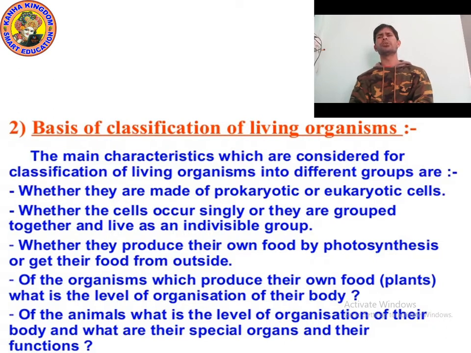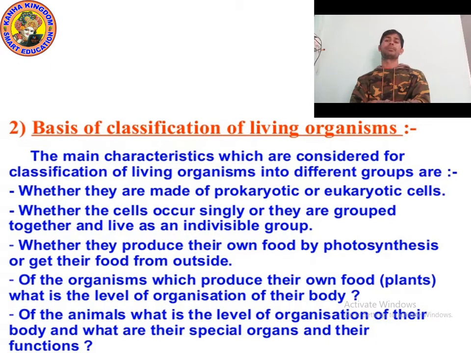Whether they produce their own food by photosynthesis, or get their food from outside. Maybe they do photosynthesis or they depend upon others, like us human beings, who also depend on others. Plants make their own food, but many animals do not.